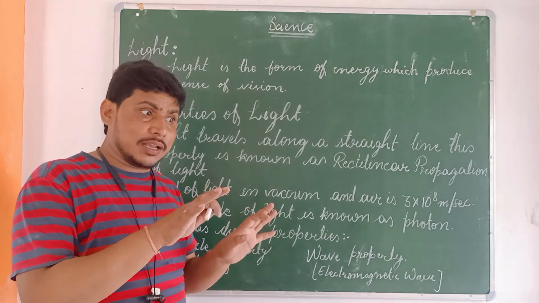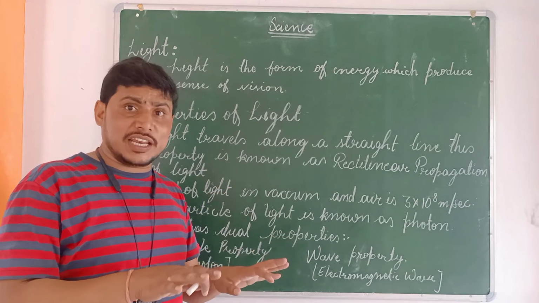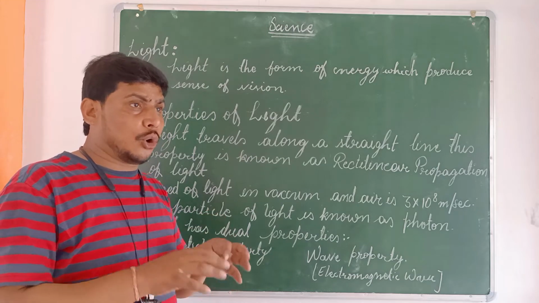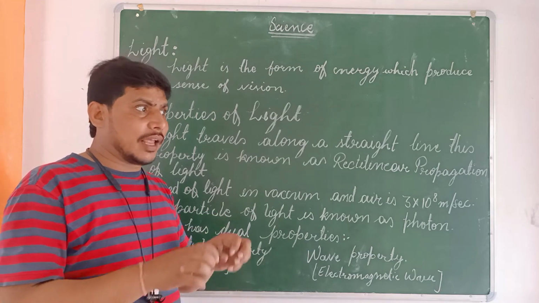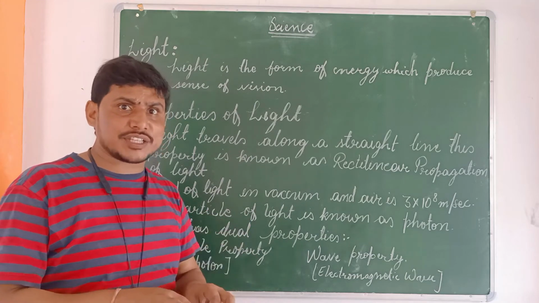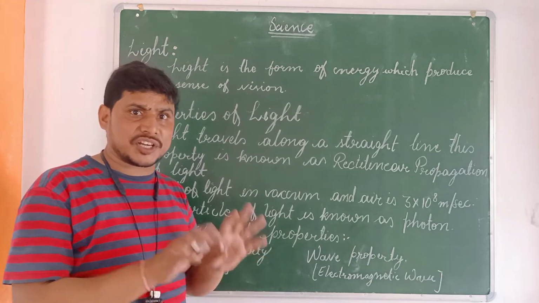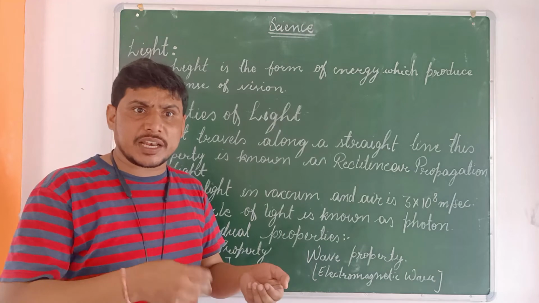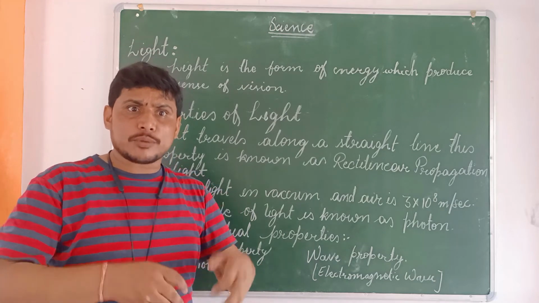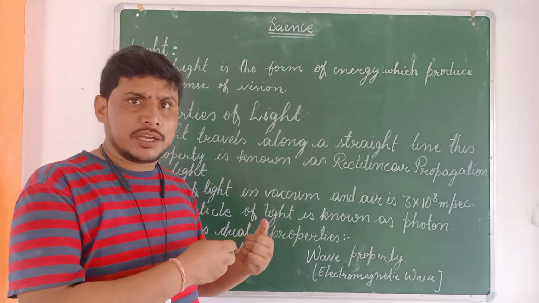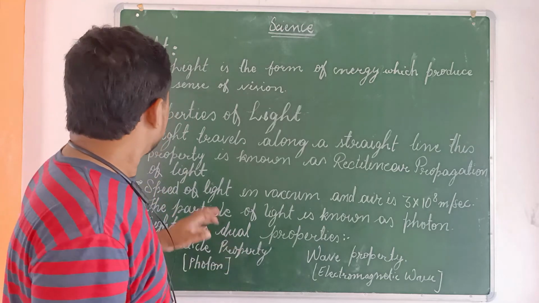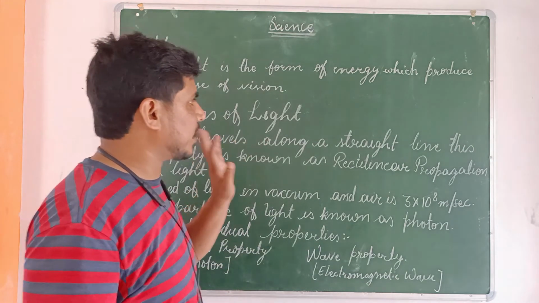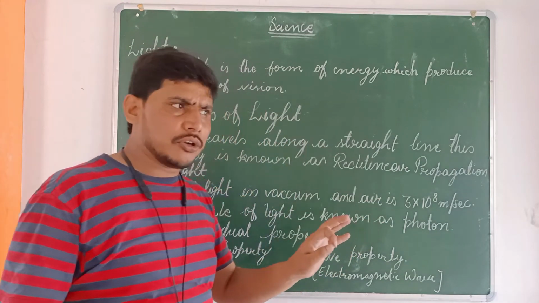At the stationary, initial level, that means no external influences try to manipulate the properties. When no external factor tries to change the properties, what are the properties of light? We will learn that. Light always travels along a straight line.